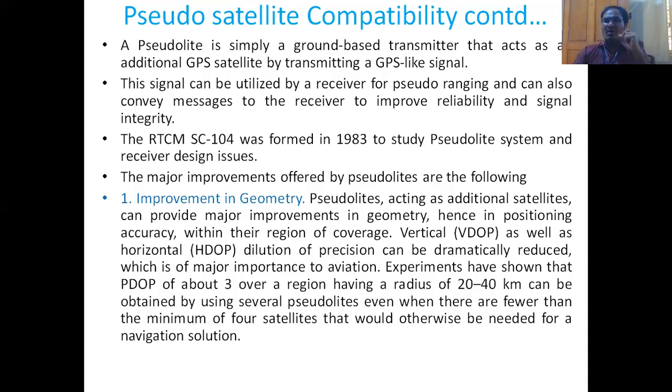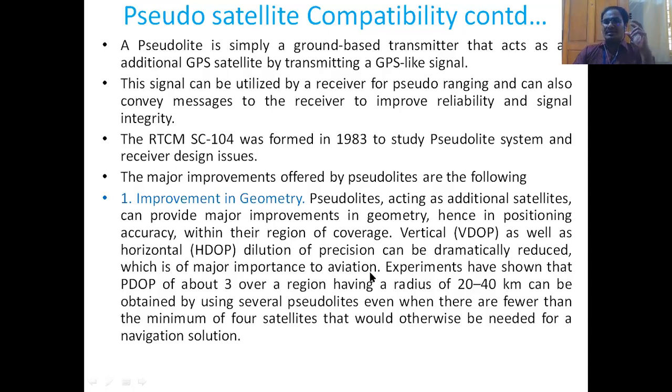The major improvements offered by the pseudolites are as follows. The first one is improvement in the geometry. Pseudolites acting as additional satellites can provide major improvements in the geometry, hence in positioning accuracy within their region of coverage. That is, vertical DOP as well as horizontal DOP, dilution of precision, can be dramatically reduced, which is of major importance to aviation.